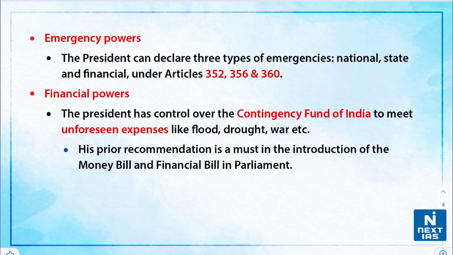If we talk about the emergency powers, the president can declare 3 types of emergencies, that is at the national level and the state level, and also the financial emergency. And these are under Articles 352, 356 and 360 of the Constitution. Article 352 is related to the proclamation of emergency. Article 356 is related to the provisions in case of failure of the constitutional machinery in the states. Further on, we have Article 360 that talks about the provisions related to the financial emergency.